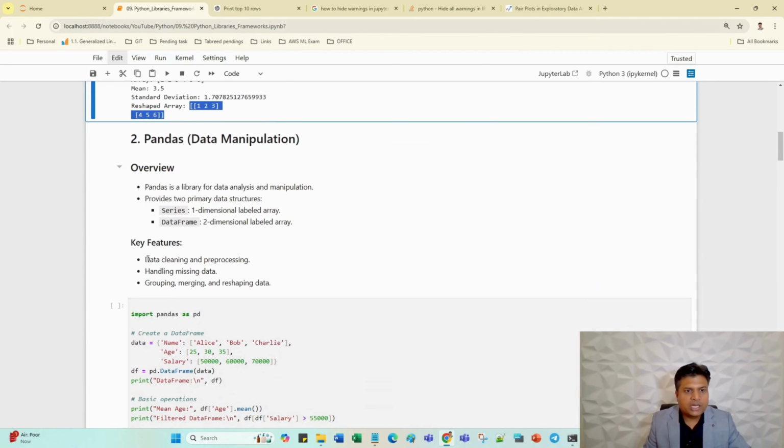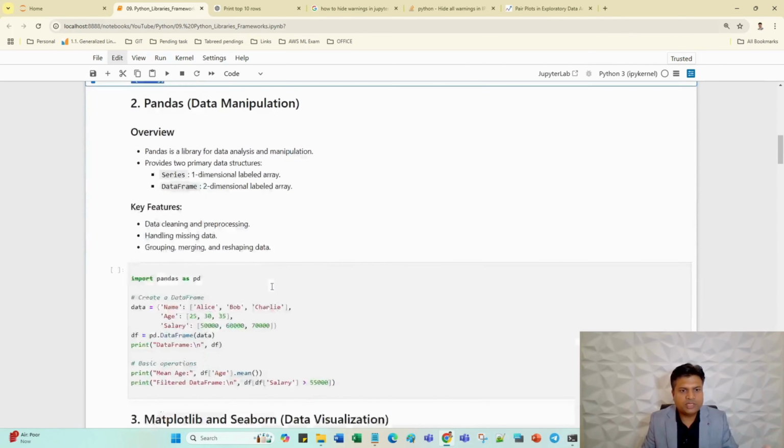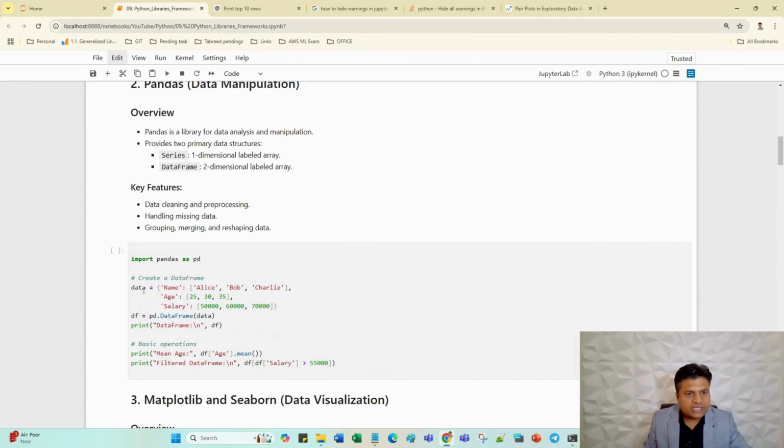Okay, and what are the uses of Pandas? How we will do these operations in Pandas, I'll explain in the video. Import pandas, very simple, like we have imported other libraries. After that, data is equal to a dictionary with whatever names I'm passing here. So basically what I'm trying to do is create a data frame.